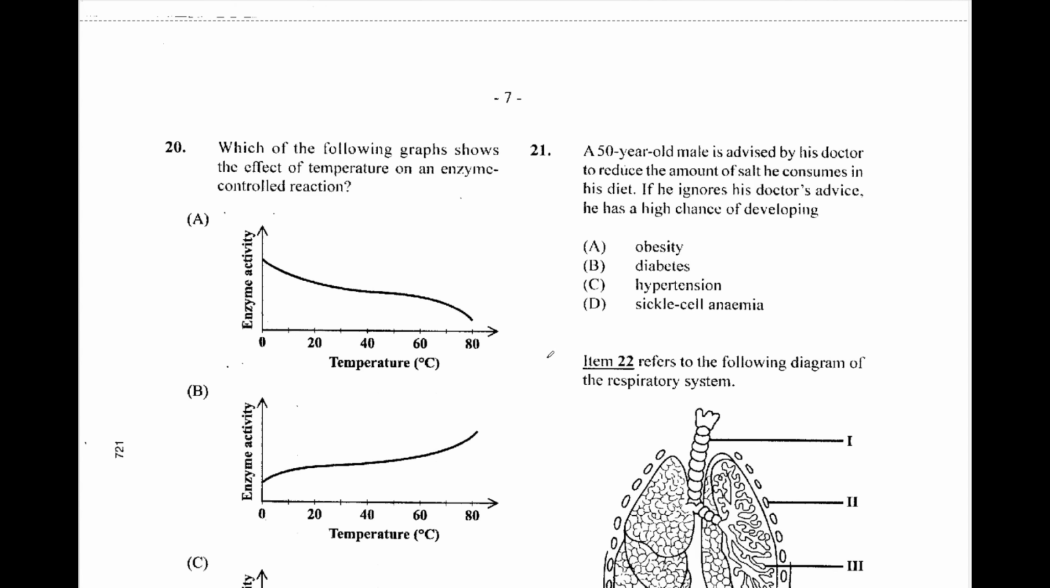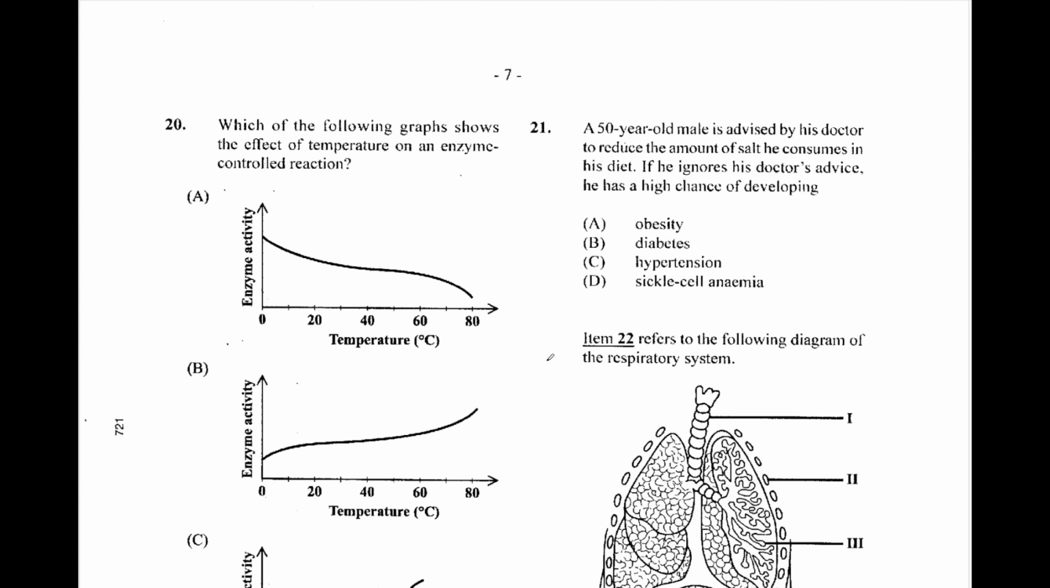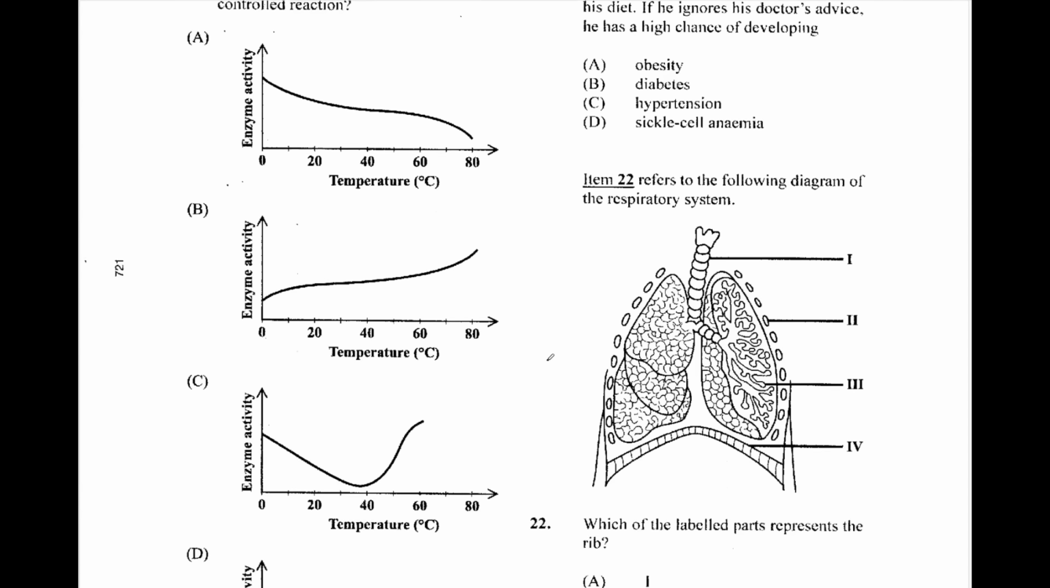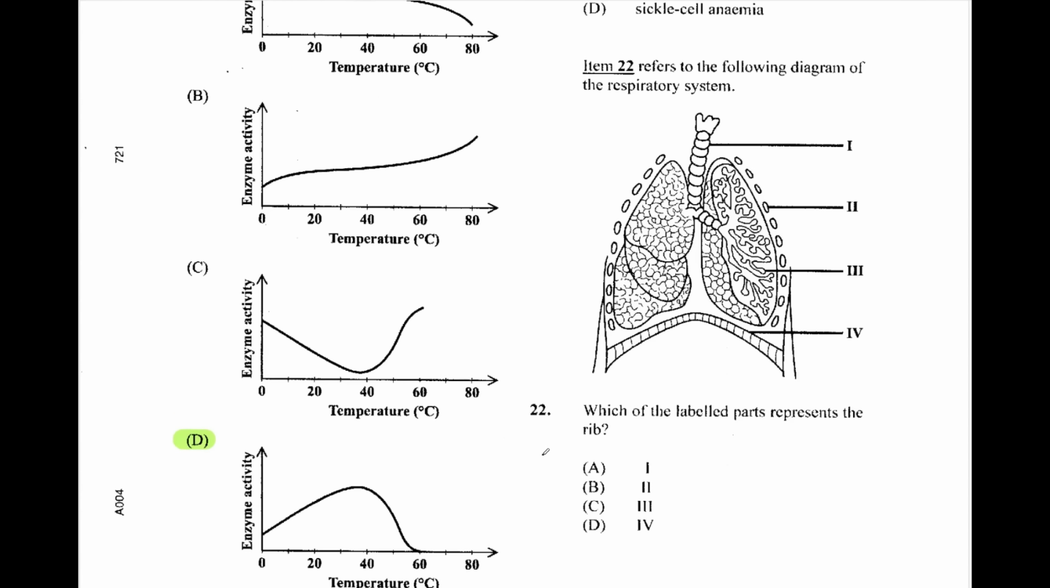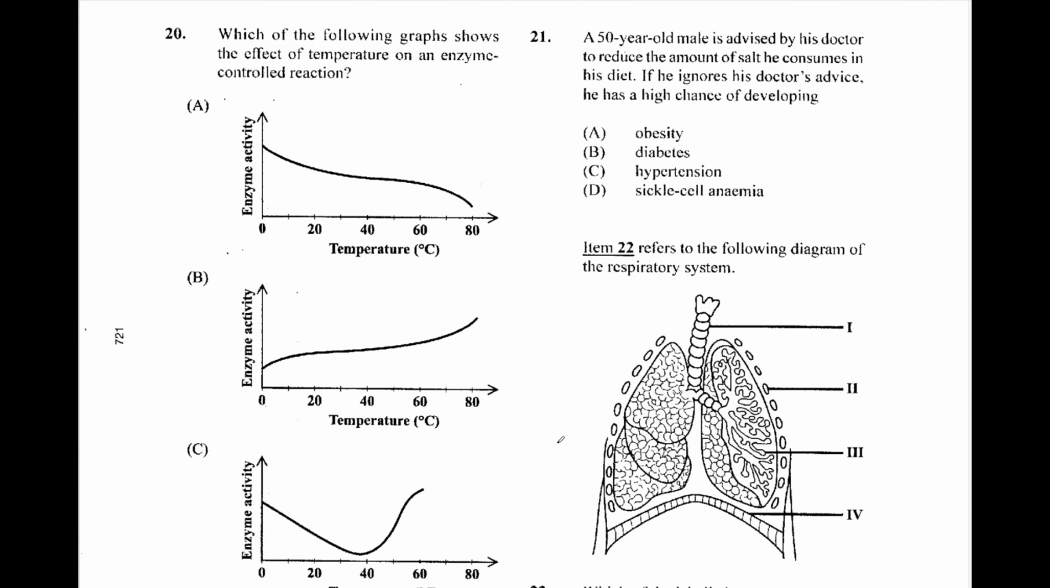Question 20, which of the following graphs show the effect of temperature on an enzyme-controlled reaction? We just need to look for the appropriate graph, and that is D. Question 21. A 50-year-old male is advised by his doctor to reduce the amount of salt he consumes in his diet. If he ignores his doctor's advice, he has a high chance of developing hypertension. So a fancy word for high blood pressure, which salt contributes to.